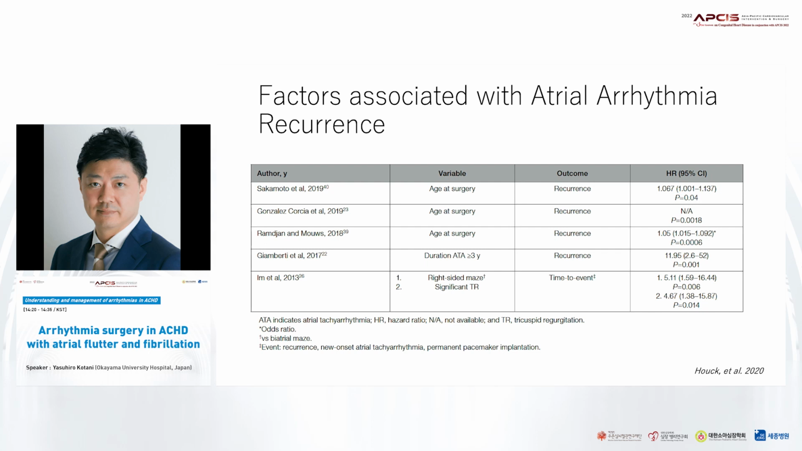So this slide shows the factors associated with atrial arrhythmia recurrence. Independent predictors of arrhythmia recurrence included older age at the time of surgery and preoperative atrial arrhythmia duration over 3 years. One study analyzed factors associated with time to event, which was decreased in patients undergoing right-sided MACE procedure versus biatrial arrhythmia surgery, and those with significant preoperative tricuspid regurgitation.